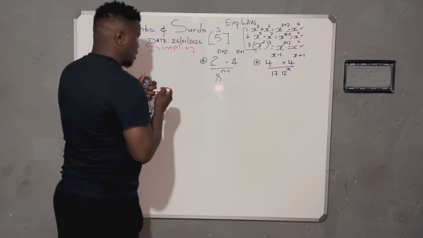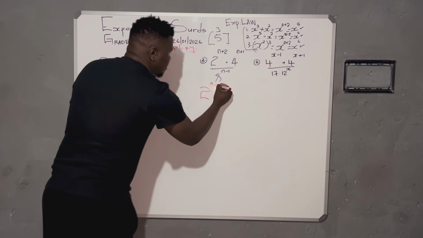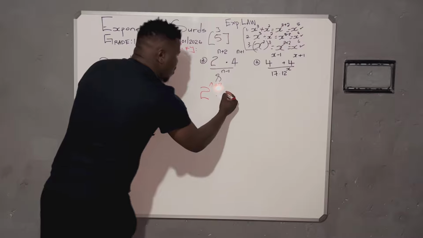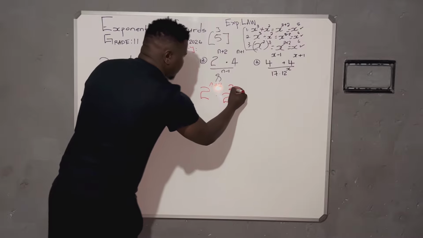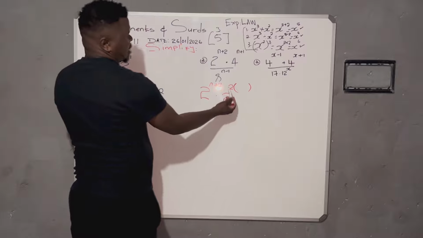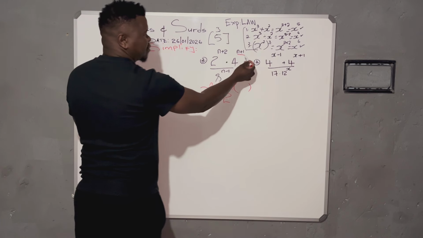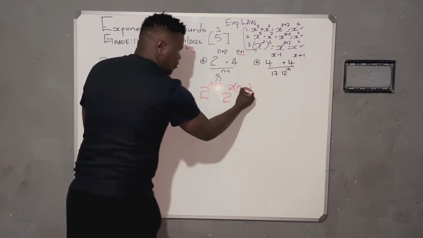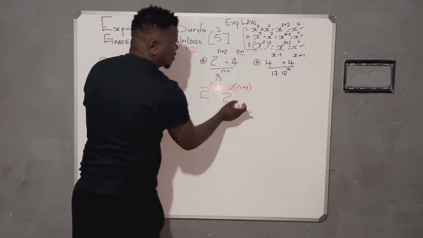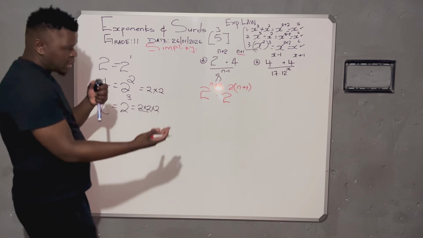Meaning 2 will remain as 2. 4 will be 2 squared. But now that I created a new exponent while there was an original exponent, they share the same position. You just have to separate them by a bracket, which is we're going to multiply on the next step.